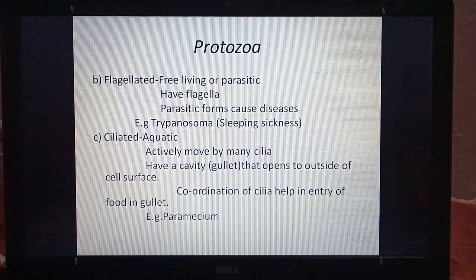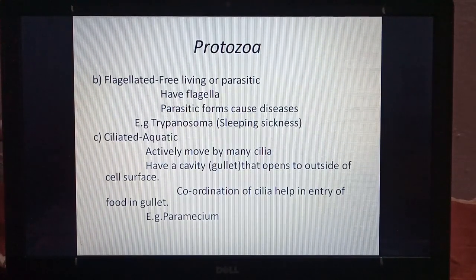Ciliated protozoa, they are aquatic. They actively move by cilia. They have a cavity called the gullet. So in the cell they have a cavity on the side called the gullet that opens to the outside of the cell surface. It helps in entry of food. So how does food enter? We know that in ciliates there are many cilia outside the body. The cilia coordinate. They move in a rhythm, one after another, and water moves inside taking the food.